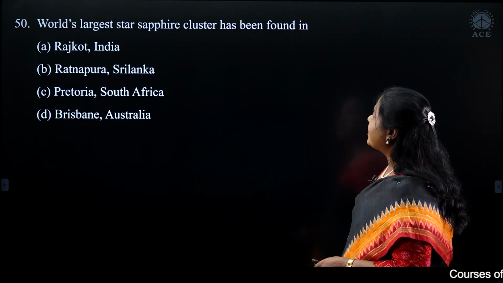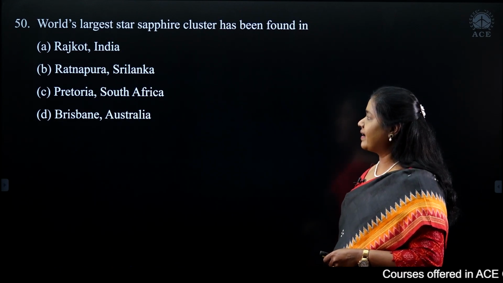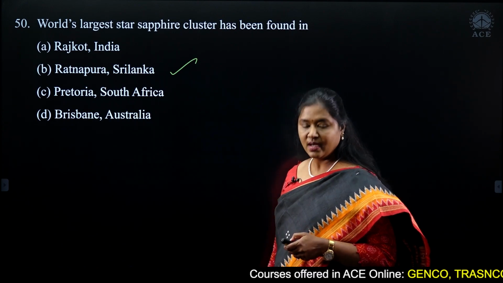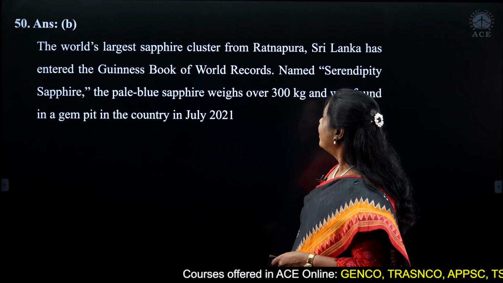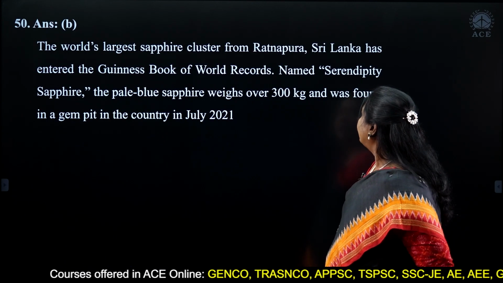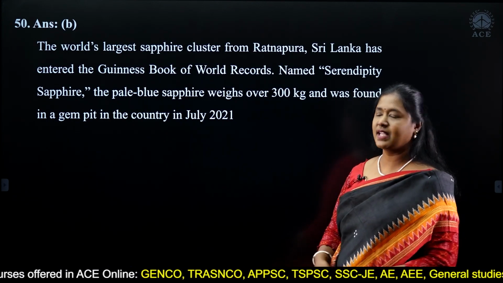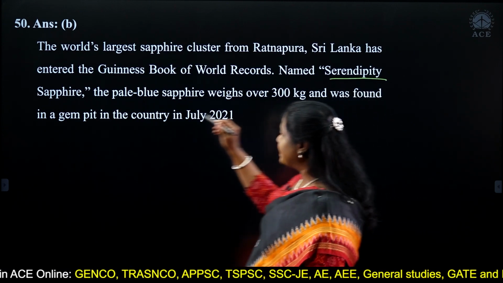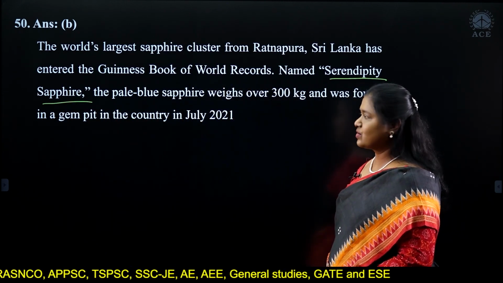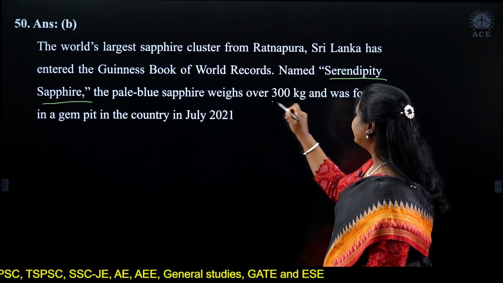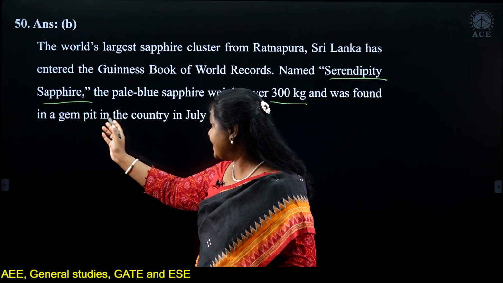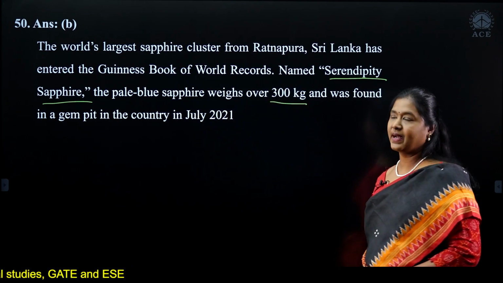World's largest sapphire cluster has been found where? It was found in Ratnapura, Sri Lanka. Sapphire, the gemstone. It's also entered in the Guinness Book of Records, and that sapphire stone has been named Serendipity Sapphire. It's a pale blue color stone, weighs over 300 kgs and was found in a gem pit in July 2021.